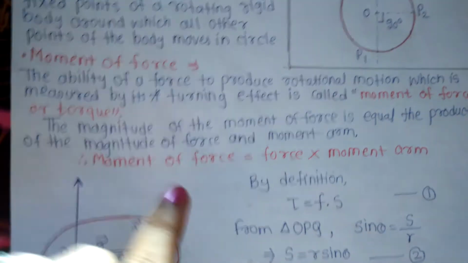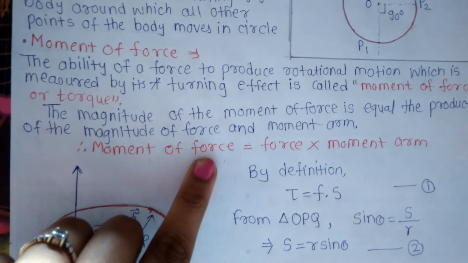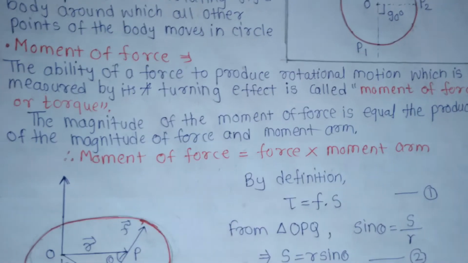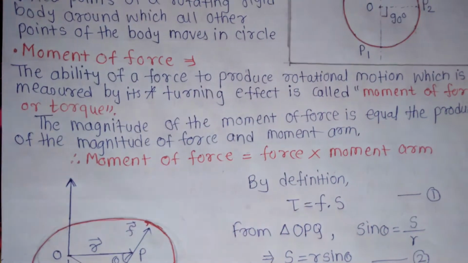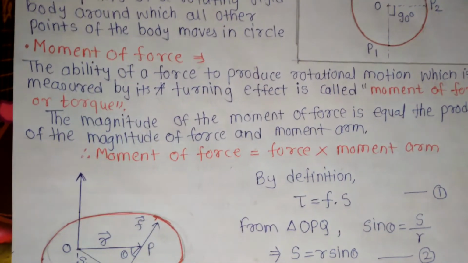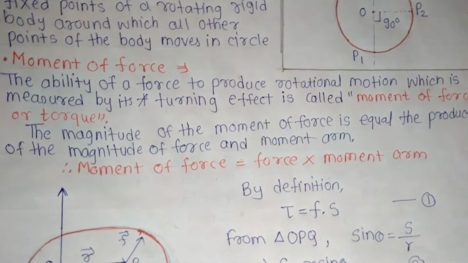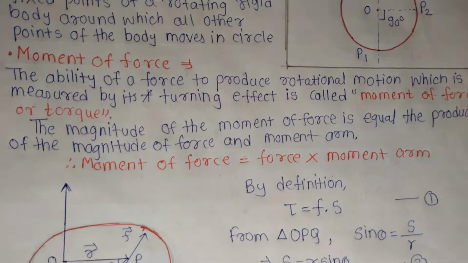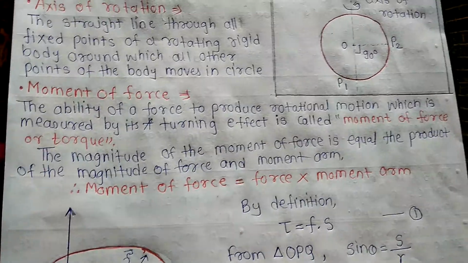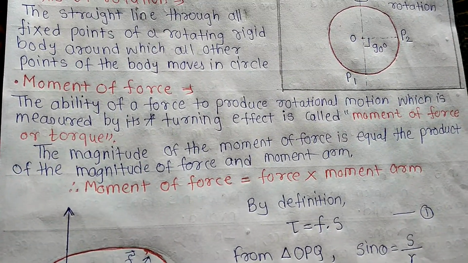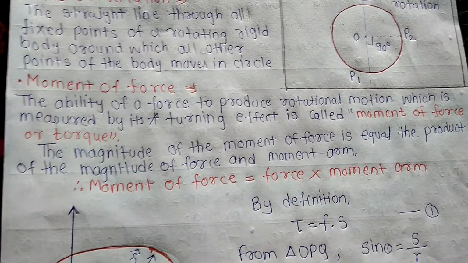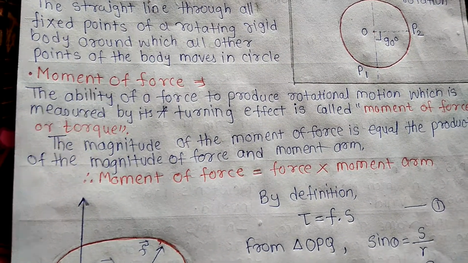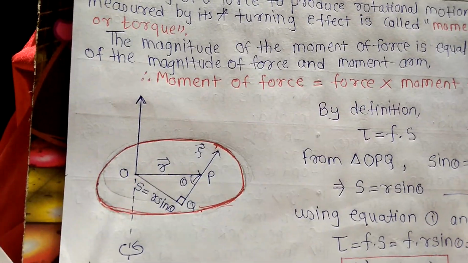It is written in this form: moment of force is equal to force into moment arm. This means the magnitude of the moment of a force acting on a point or axis is directly proportional to the distance of the force from the point or axis. A moment arm is simply the length between a joint axis and a line of force acting on that joint. You can see it in the figure.